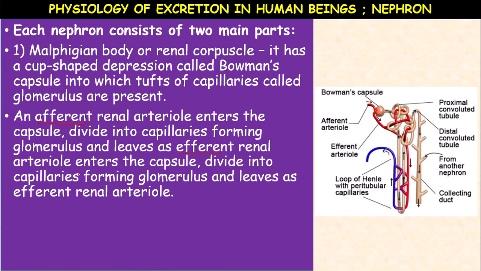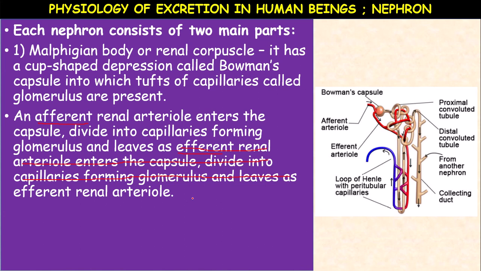So the renal artery enters into the capsule, divides into capillaries forming glomerulus, and leaves as efferent renal arteriole. That's all.